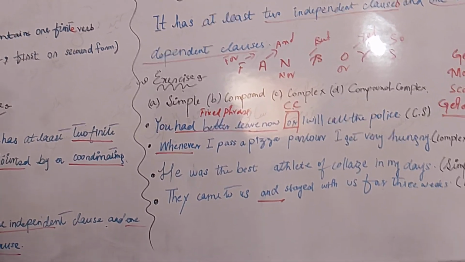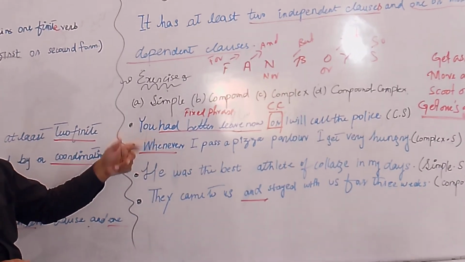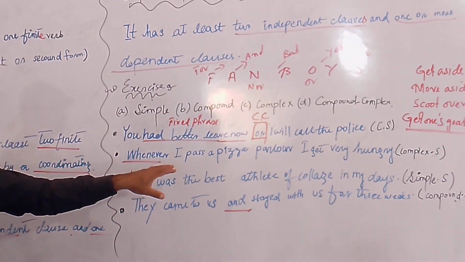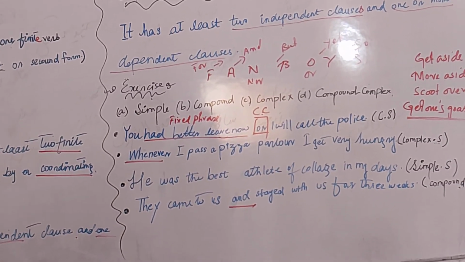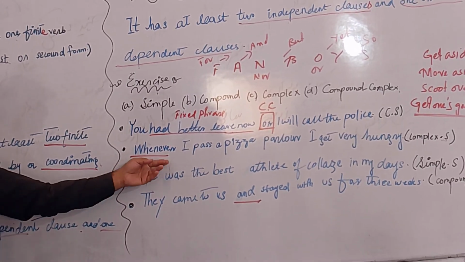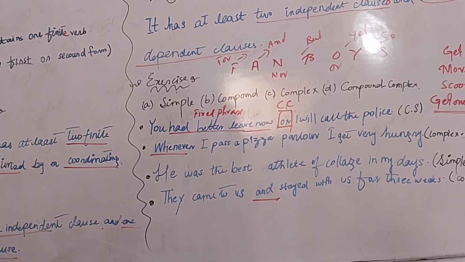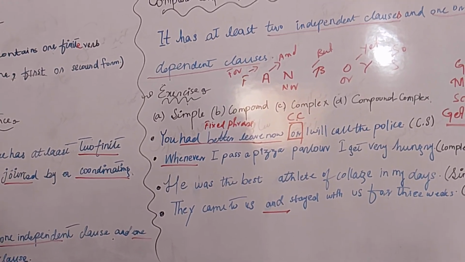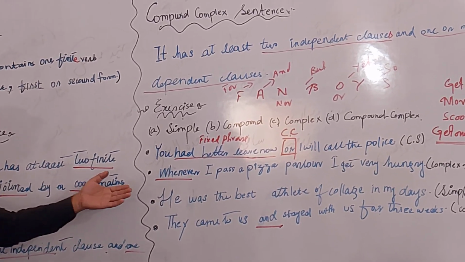It's not joined by, it is started by. You can say subordinating conjunction. Because of 'whenever' we came to know that it is a complex sentence. The easiest trick is, because of the subordinating conjunction, it is a complex sentence.